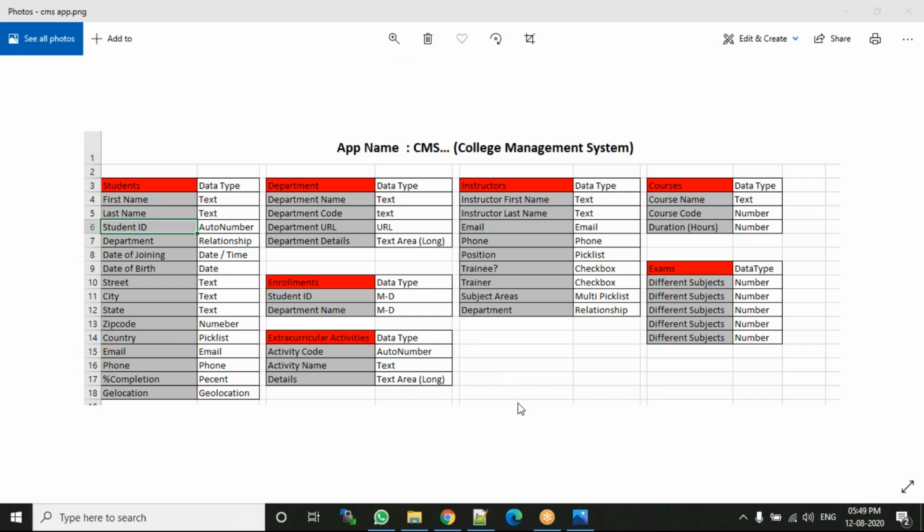Any doubts on this topic? No. Okay, so complete it once today, and once you have completed this task, tomorrow we'll see some advanced fields and what these relationships are and everything.